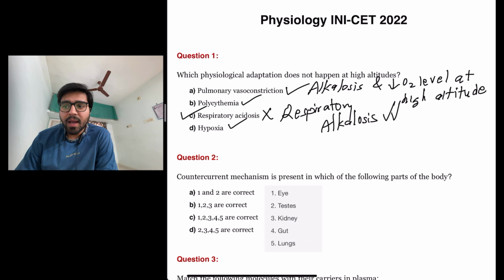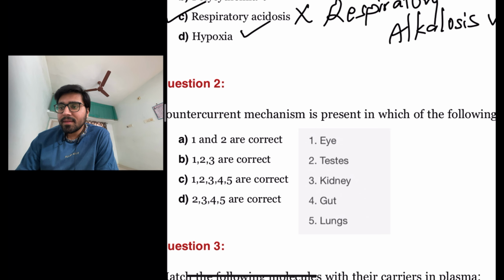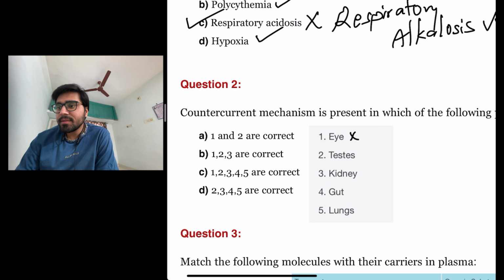Actually, respiratory alkalosis happens. The next question is, countercurrent mechanism is present in which of the following parts of the body? So let us look at the parts given here. Eye, no, there is no countercurrent mechanism present in the eye. Testis, yes, the counter-current mechanism is present in the testis.